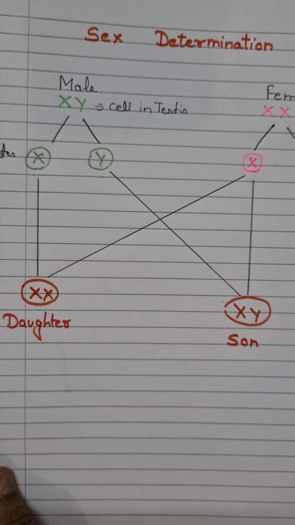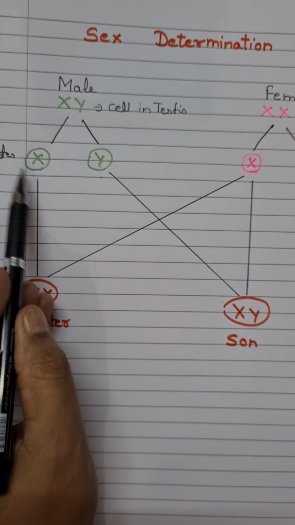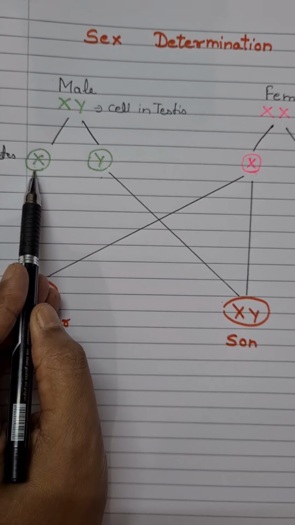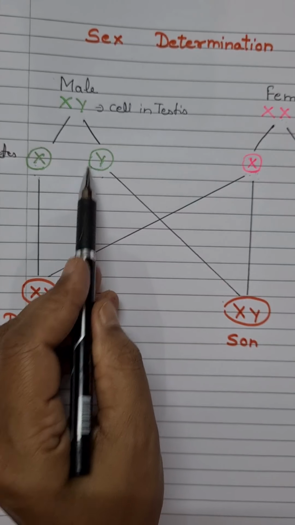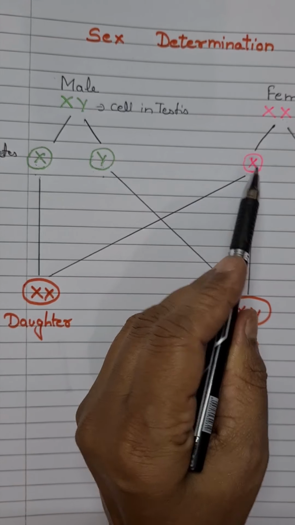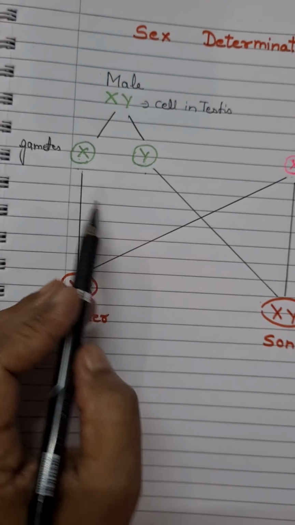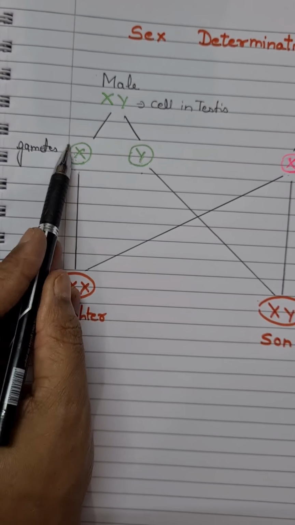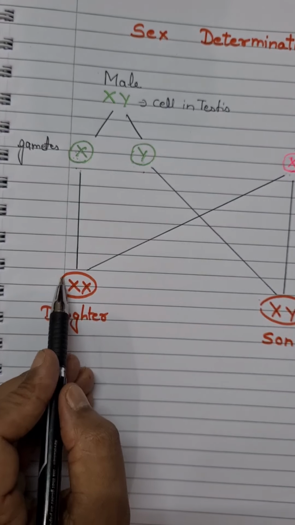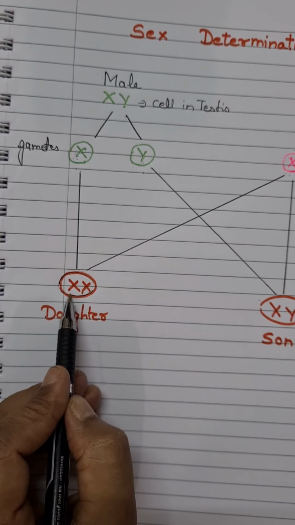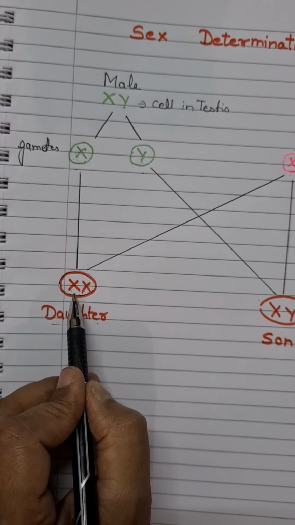Now it depends upon the matter of chance whether an X-bearing sperm is going to fuse with the X-bearing ovum, or a Y-bearing sperm is going to fuse with the X-bearing ovum during fertilization. If a sperm having X as a sex chromosome fertilizes the ovum having X, then the resulting offspring will be a daughter, due to XX as sex chromosomes.